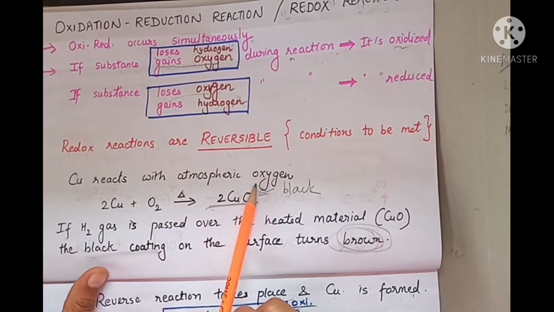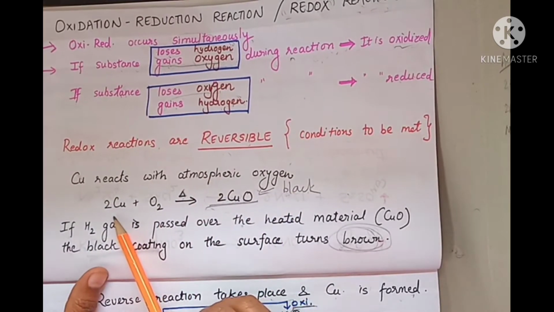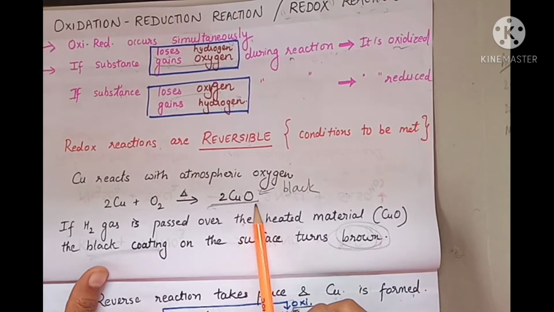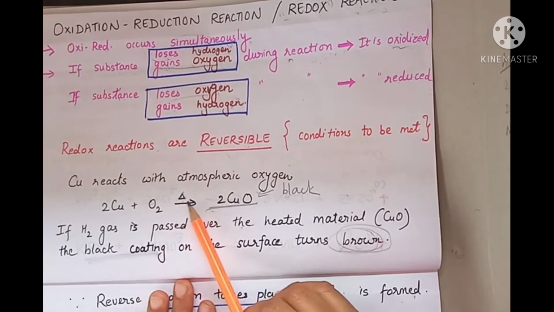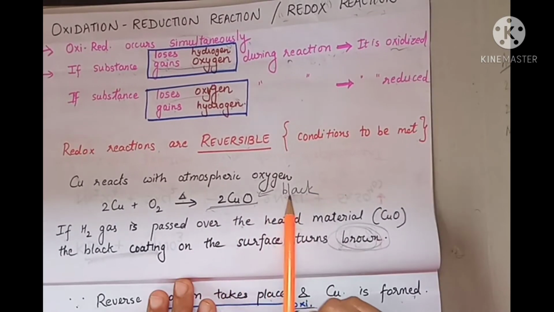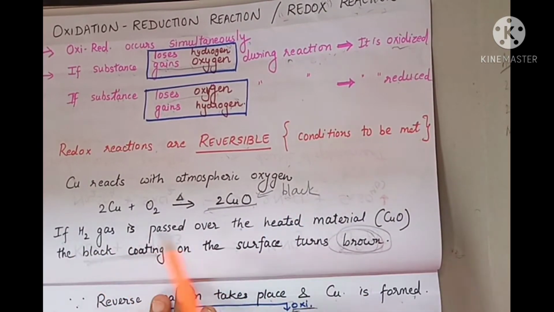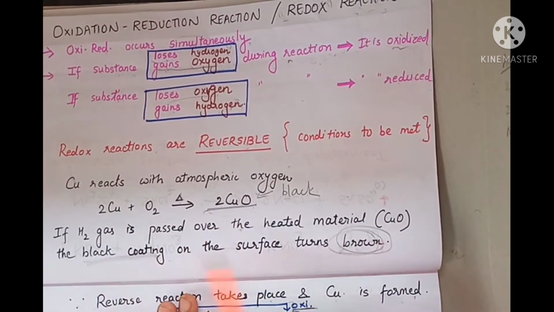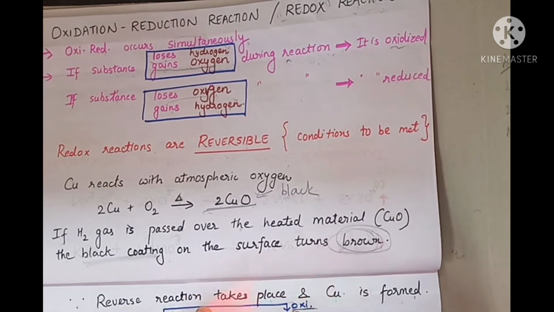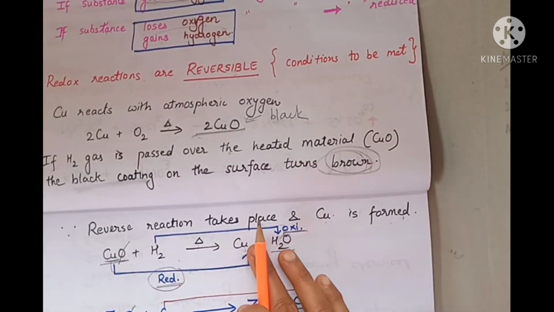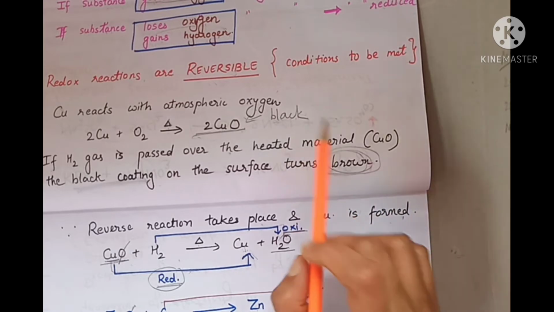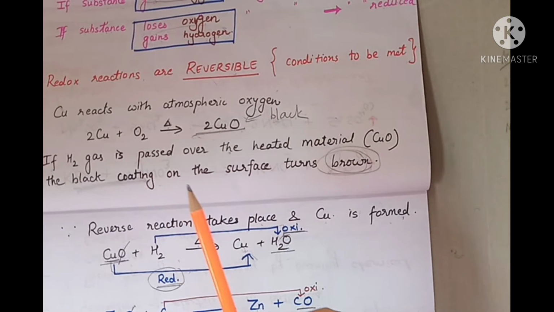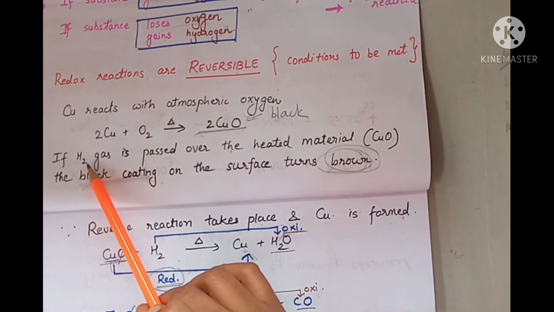Copper reacts with atmospheric oxygen. Okay, just heating of copper. Copper reacts with oxygen to give copper oxide. Okay, copper has to be heated and copper oxide is formed, which is black in color. If hydrogen gas is passed over the heated material, copper oxide, the black coating on the surface turns brown. That is, reverse reaction had taken place and copper is formed. The black substance has been turned to brown once hydrogen has been passed over it.